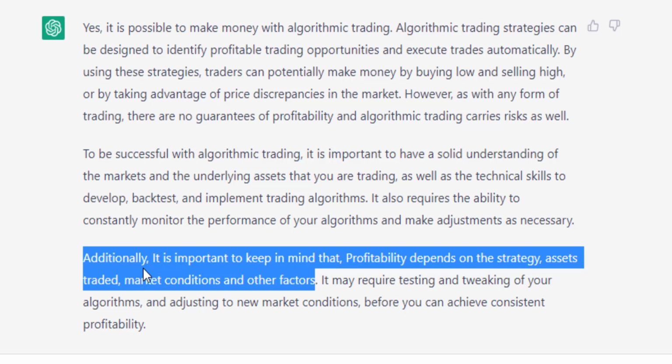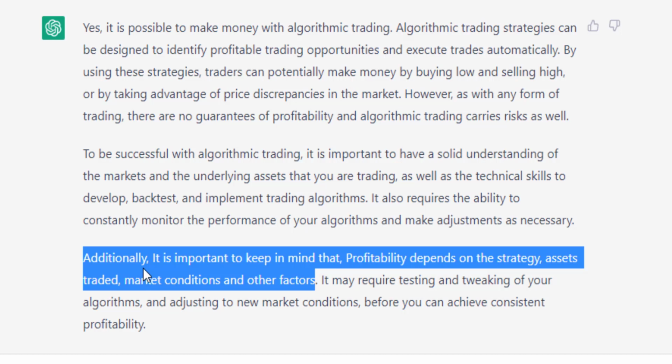It's a process. It takes a long time, and we need to do backtesting and so on. Even if we did everything perfectly, we have to wait for the market to move the way that we expected. So there are lots of conditions that affect our income and the way that we make money with algorithmic trading.